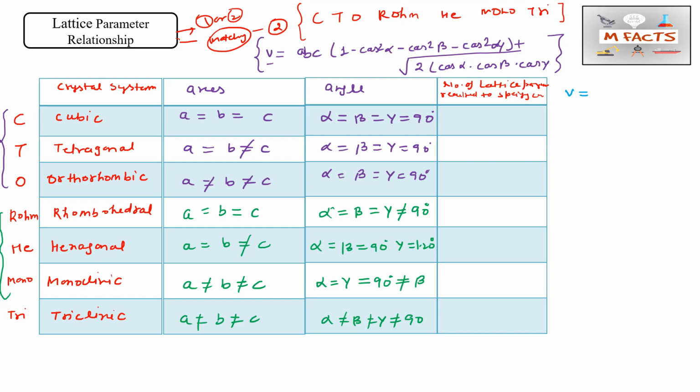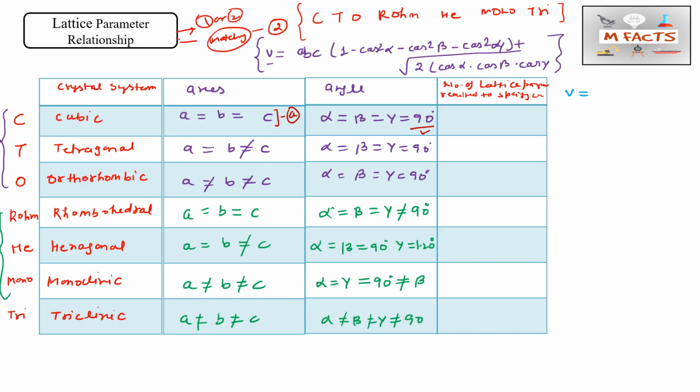So only one parameter is required, means we required only a. If we know a, then a equals b equals c. Suppose a is equal to 1, so b will also be 1 and c will also be 1. And alpha, beta, gamma is 90, which is defined, we know about this 90. If this does not equal 90, we don't know about the angle, so we require that angle also. Okay, so in case of cubic, what will we do?